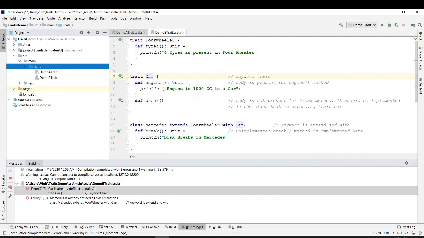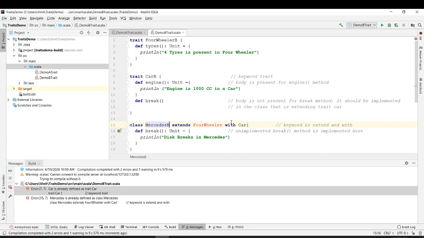It is saying that there is some error, car is already defined. It is saying this because in the previous example we also used the same name, car, in demo trait. So it is saying, why are you defining it again and again. So let me just add b to it at the end always, so that the same name car from the previous program is not troubling us.